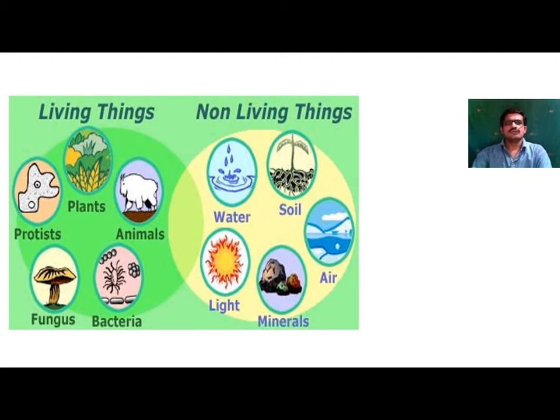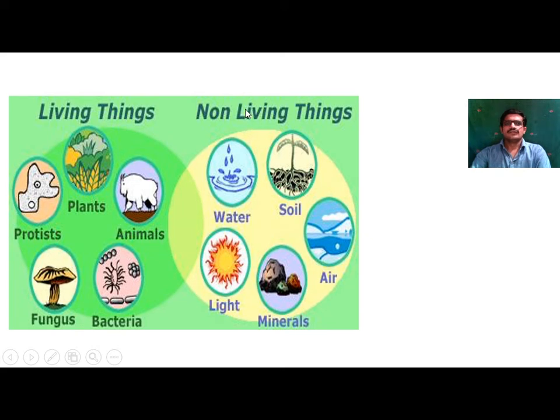So first of all, we will study living things and non-living things. This is the basic question: what are living forms and what are non-living forms? In the diagram you can see living things: plants, animals, then starting from bacteria, fungi, protists, plants and animals, these evolved, all these are living. They can move from one place to another, and there is existence of life.